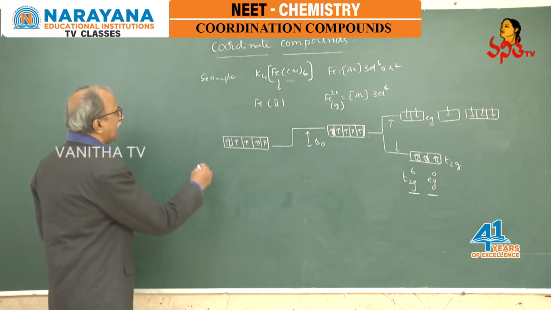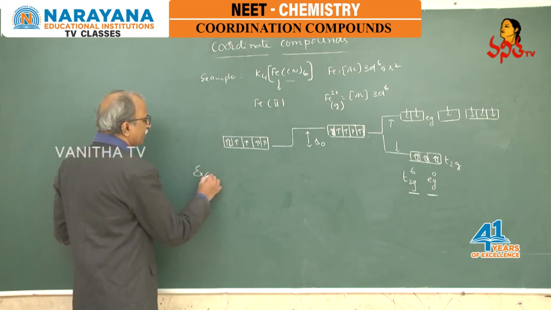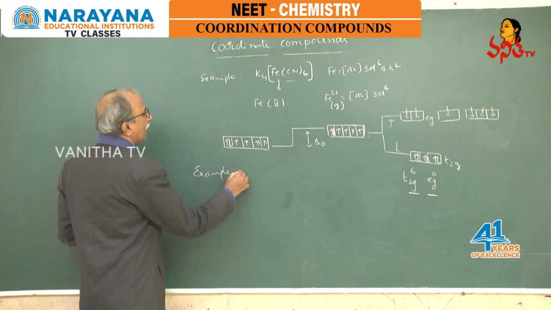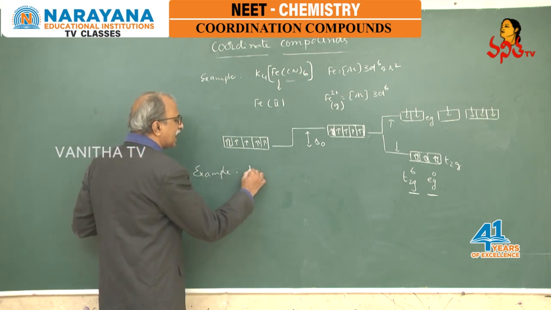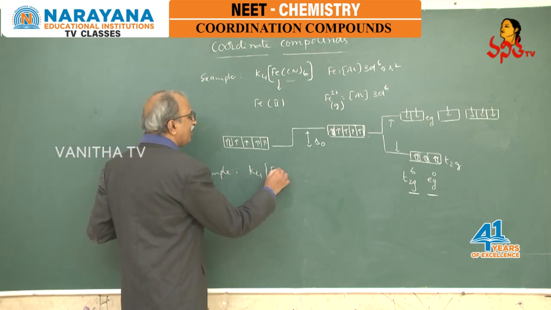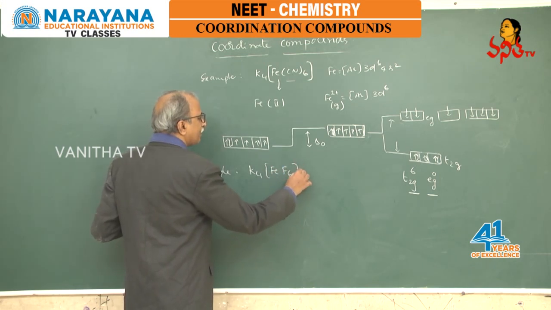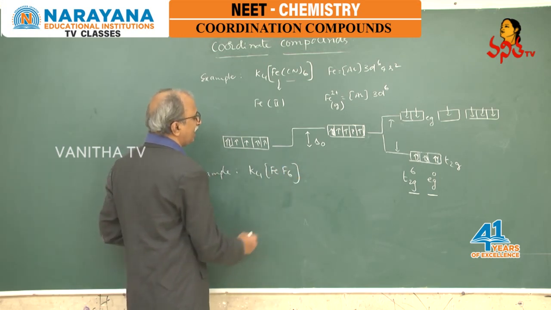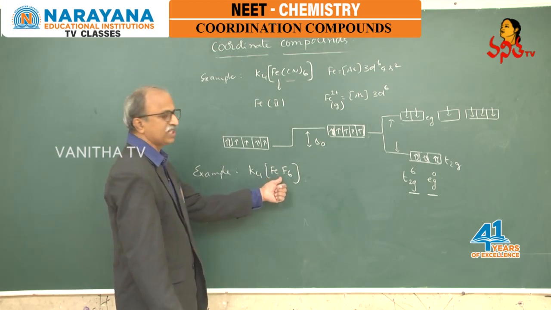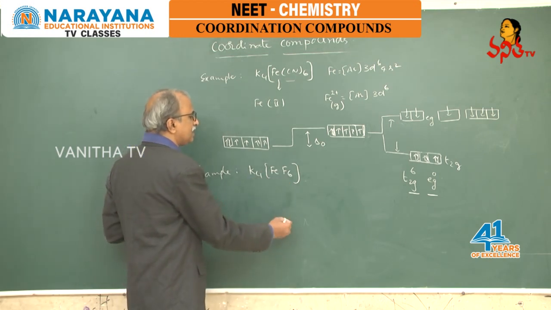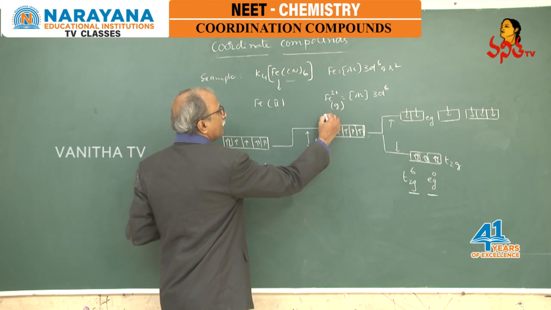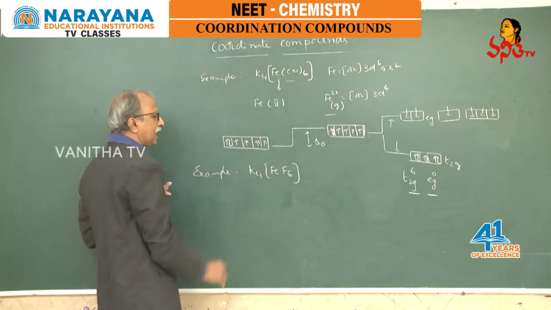And let me select another example of a very simple type, the same type: K4[FeF6]. Here the Fe is again in +2 oxidation state, the same type only.